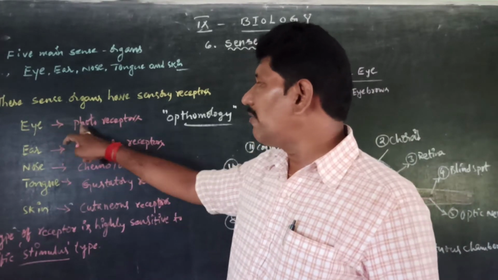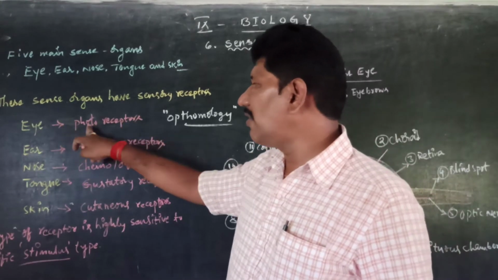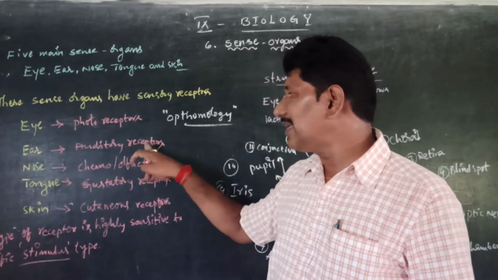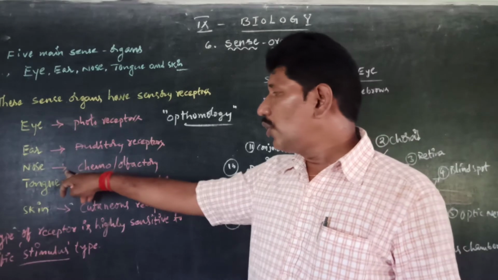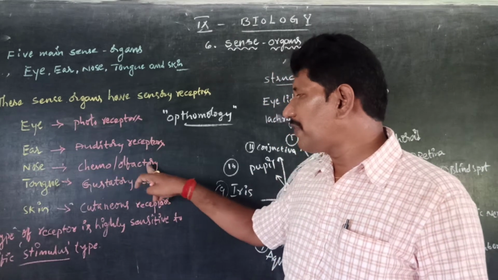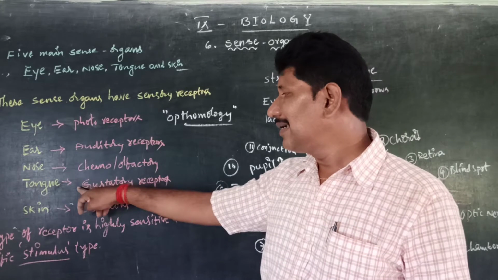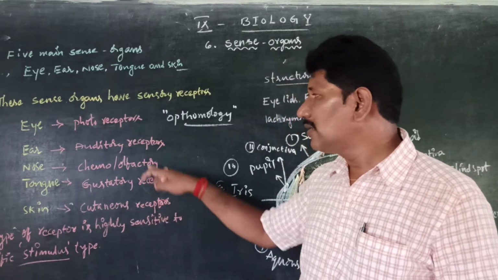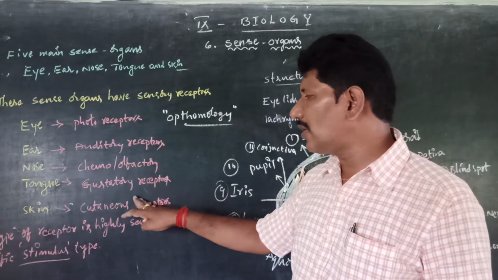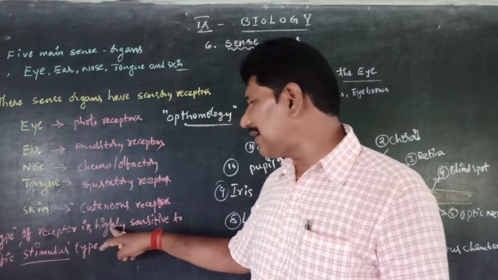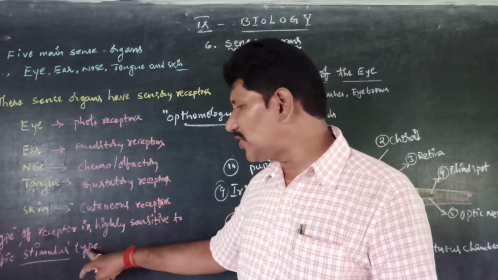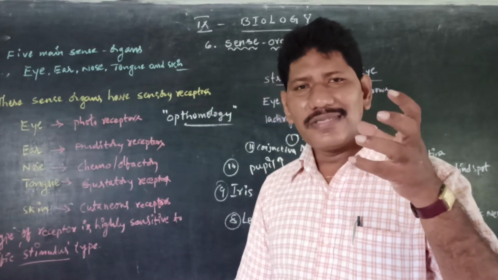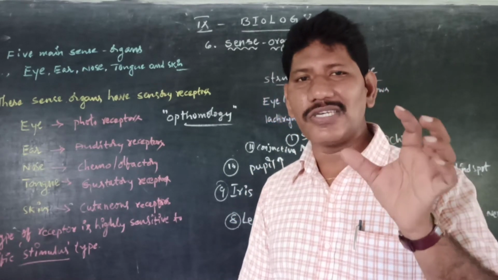So the eye has photoreceptor cells, as well as the ear has auditory receptor cells. Nose has chemoreceptors, olfactory receptor cells. Tongue has gustatory receptor cells. Skin has cutaneous receptor cells. Means in all these five kinds of sense organs, each type of receptor is highly sensitive to a particular specific type of stimulus. Is that clear, children? Each type of sense organ is very particular about its type of stimulus.